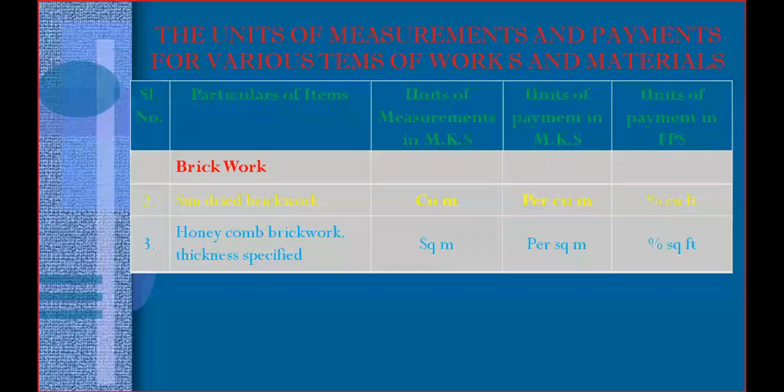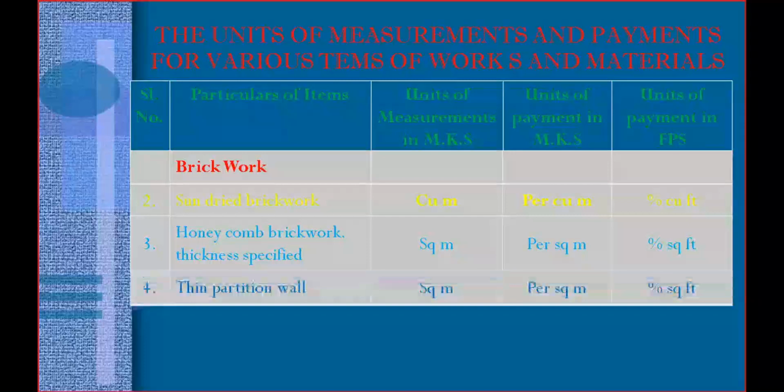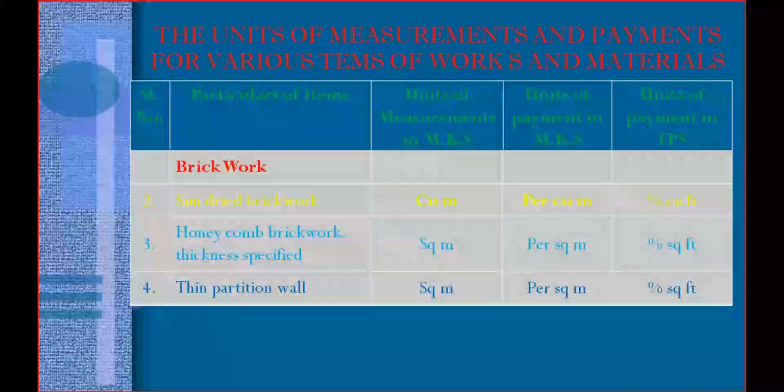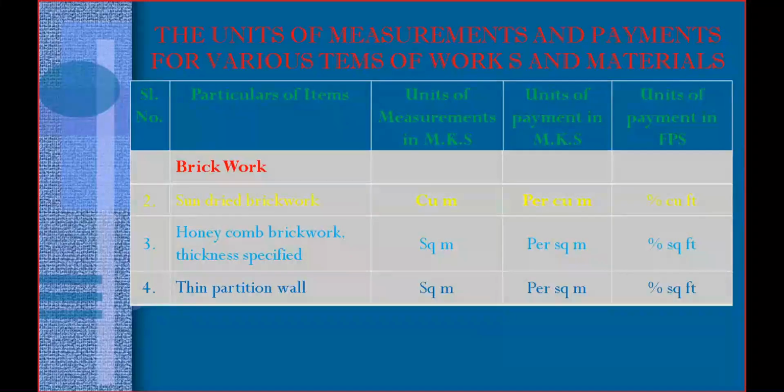Here again, you need to specify the thickness. So based on the thickness, the honeycomb brickwork cost will change. Next one is thin partition wall. The type of brickwork is thin partition wall. Again, you need to measure the quantity in square meter and you need to pay per square meter. In FPS, per percentage square feet.